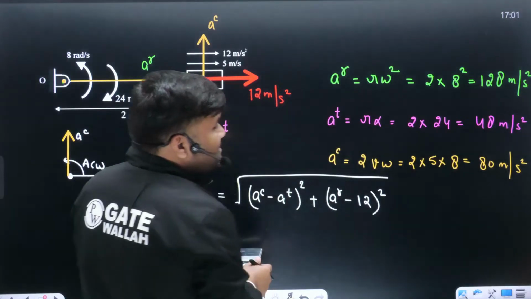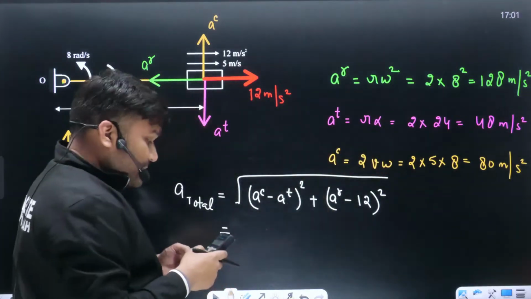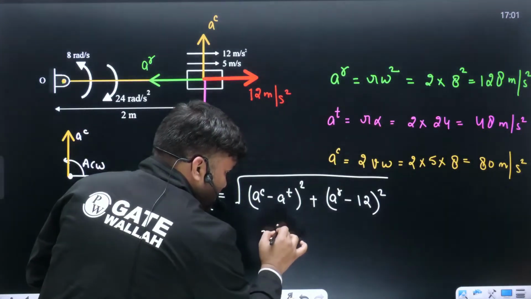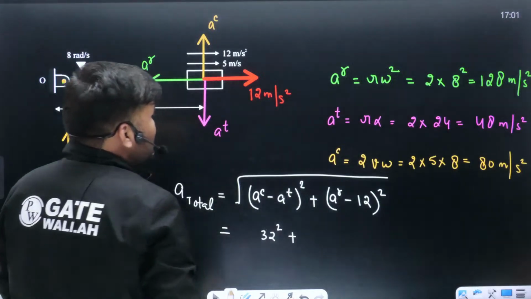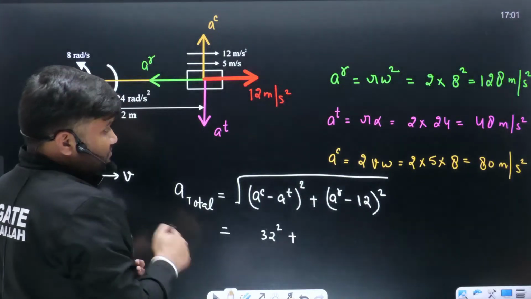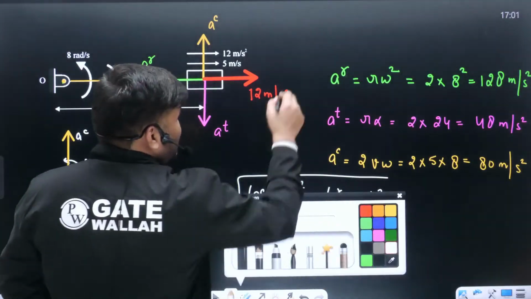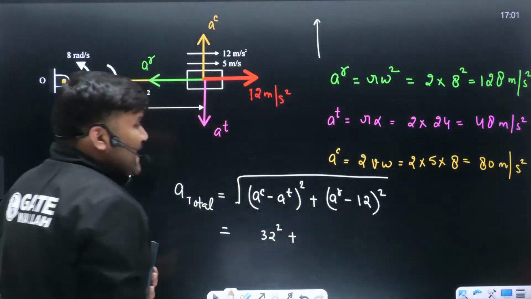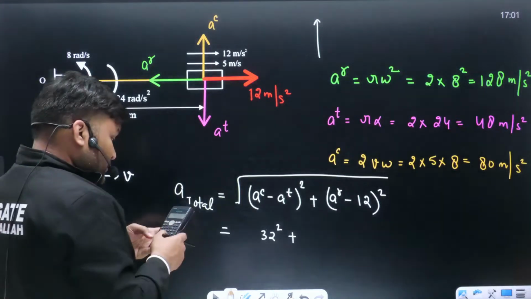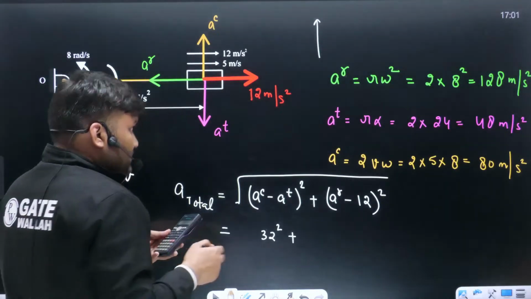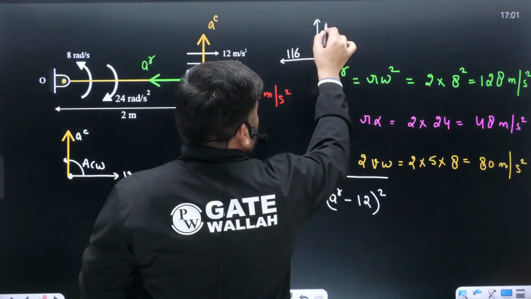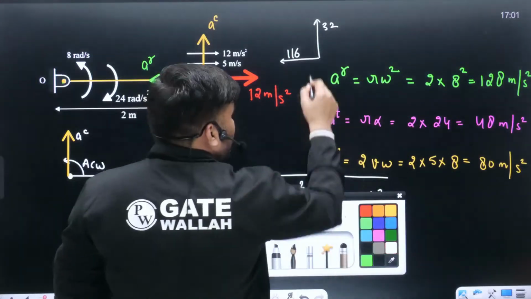Coriolis minus tangential, how much is this, beta? Coriolis minus tangential, 80 minus 48, that is 32, squared, plus, in which direction? Coriolis was 80, tangential was 48, so in the y direction the resultant acceleration is somewhere here. And in the x direction, radial minus 12, you will get 128 minus 12, which is 116 in this direction, and 32 in this one. So the resultant will be somewhere here.